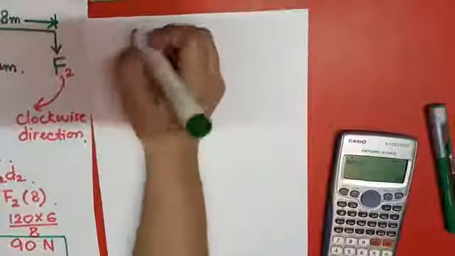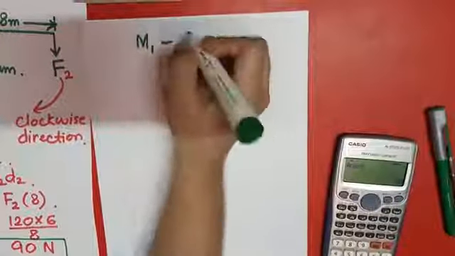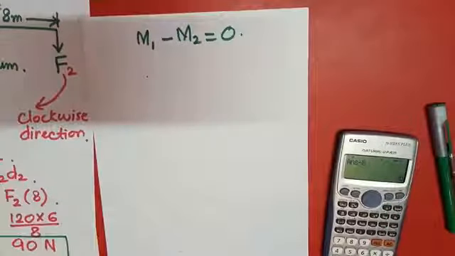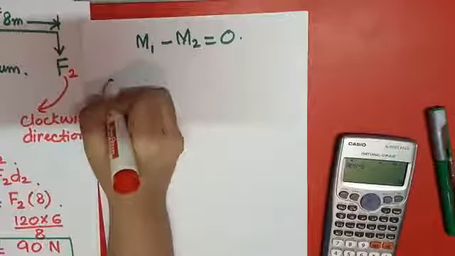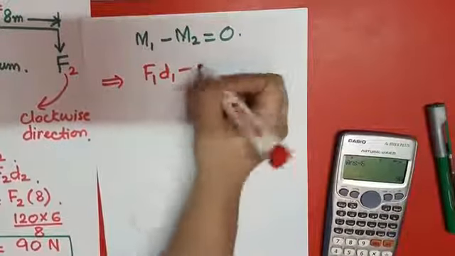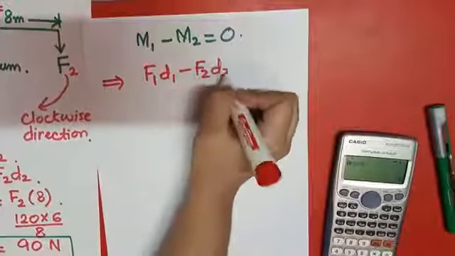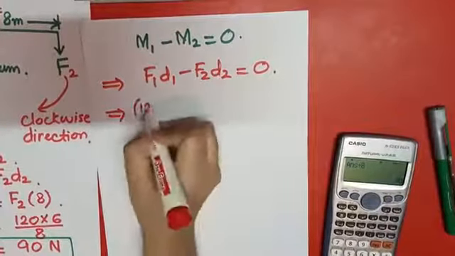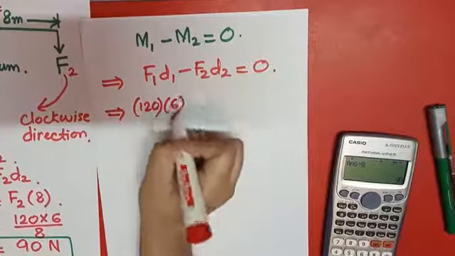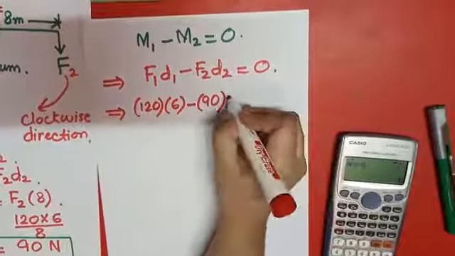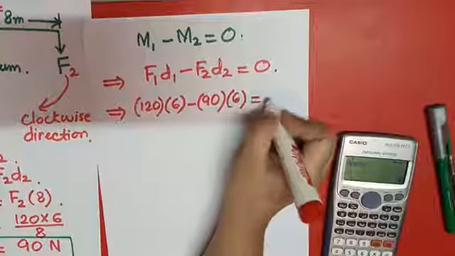Look here. For example, I am writing M1 minus M2 equals to 0. So what I have to do, look here, this is F1 D1 minus F2 D2. So I have to put all the values here. The value of F1 is 120, D1 is 6 meter, F2 we have calculated is 90, and the D2 value is 6 equals to 0.